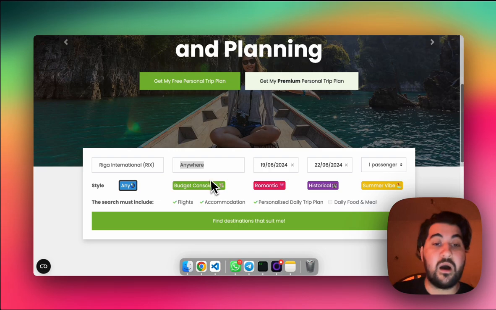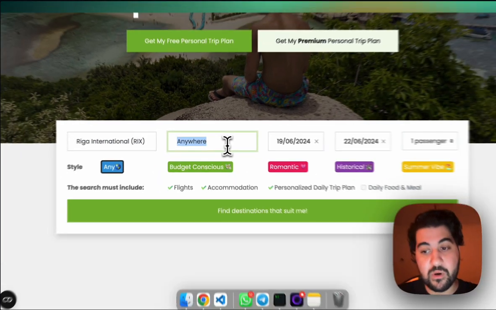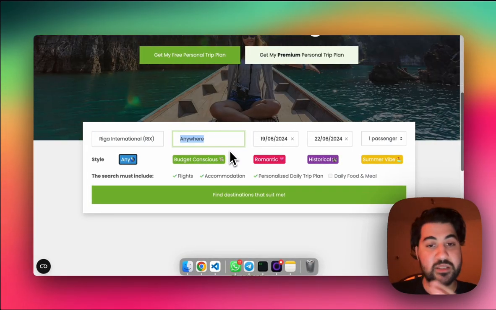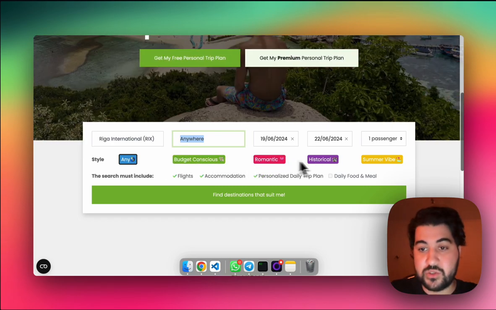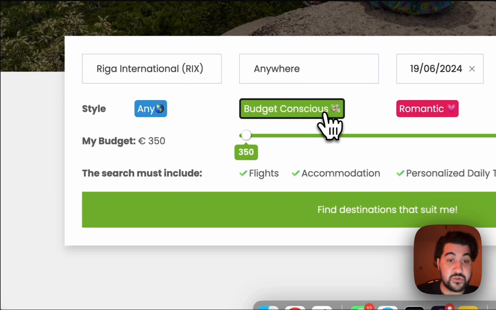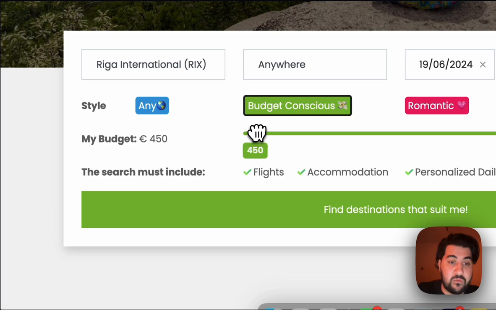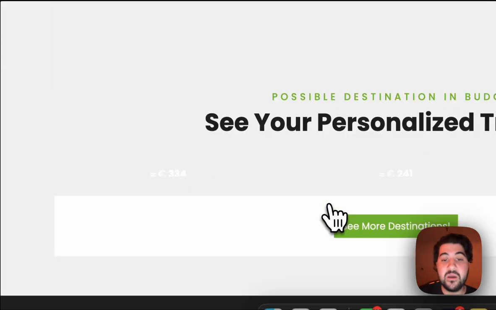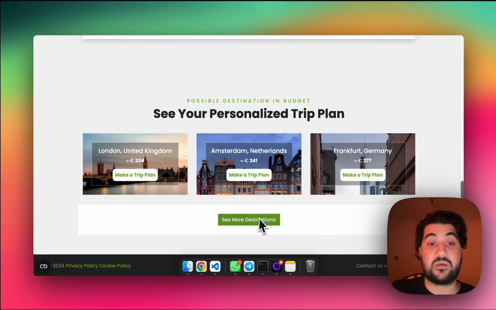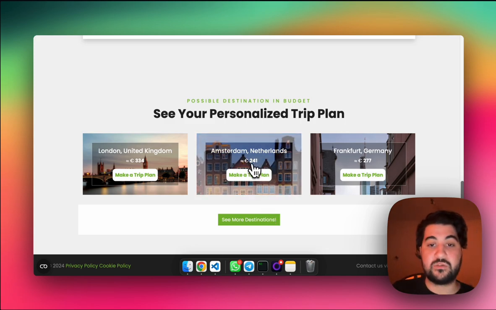So first, I need to set a destination here, but I would like to leave it as anywhere to see the deals actually. And I need to set my travel style. I can choose any of these, and if I choose budget conscious, actually I can set my exact budget. Let's go with this. So I will put 400 here. I guess this will be enough as I'm from Europe. And I already see some deals, like crafted deals actually, and with the total cost here.